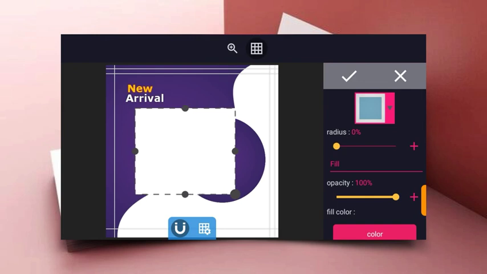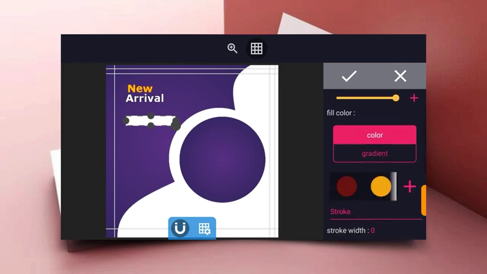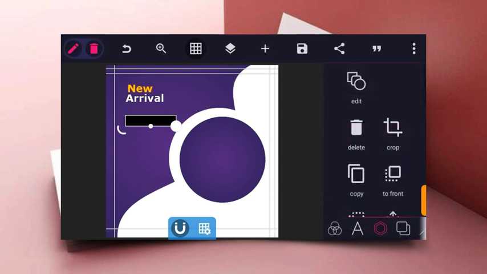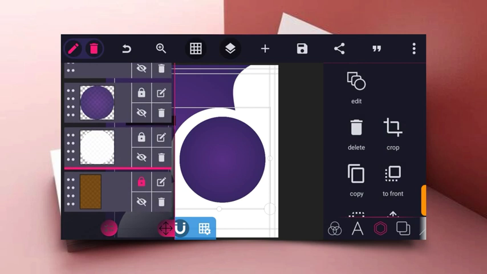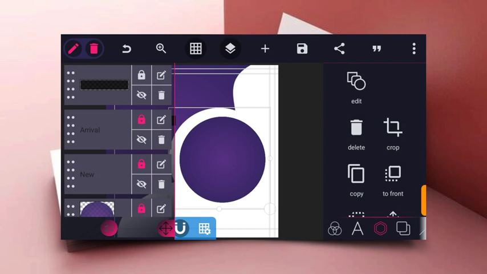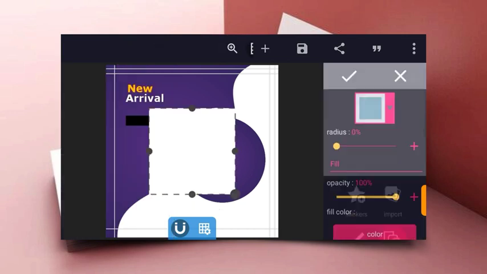So let's use the square shape now to make our text's background. So reduce it to a specific size of your choice, and make the color of this shape black. Yeah, make it black so you'll be able to erase and shape it. So you can lock all these layers to avoid layers from moving when acting on another layer. So you lock them all to avoid them from moving.